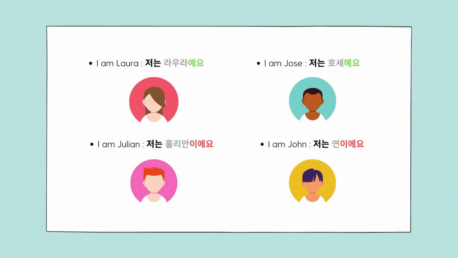Let's practice with other names. We'll start with the name Laura. This ends in a vowel, therefore "I am Laura" is said 저는 라우라예요. The same happens with Jose: 저는 호세예요. But this is not like this with the name Julian. It ends in a consonant, so in Korean "I am Julian" would be 저는 훌리안이에요. And the same happens with John: 저는 연이에요.